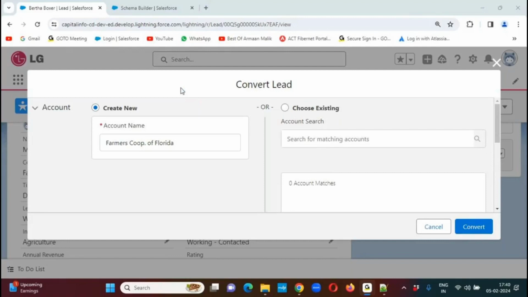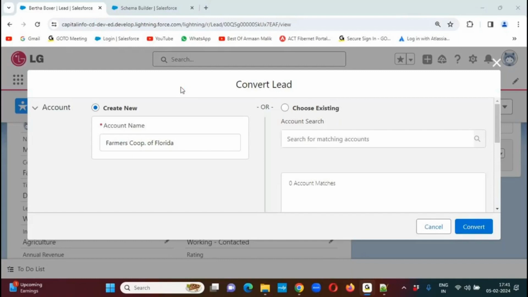First one, an account record. Second one, a contact record. Third one, an opportunity record. During lead conversion, Salesforce will generate three records: account, contact, and opportunity. With the lead first name and last name, it will automatically create a contact record. With the lead company name, it will create an account record and an opportunity record automatically.